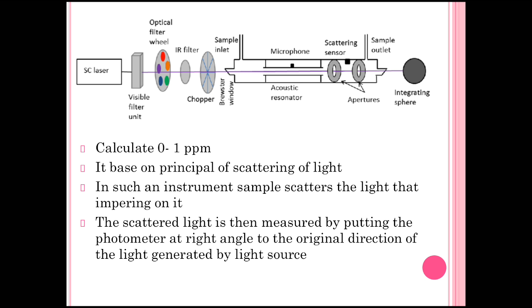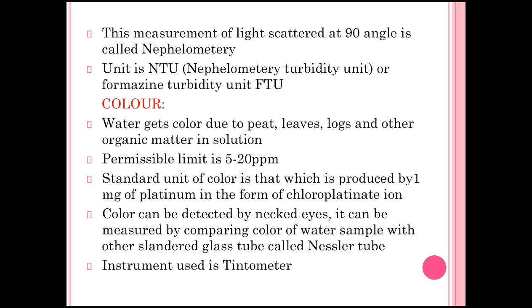We can calculate the scattered light by using that photometer at a right angle to the original direction of the light generated by a light source. This measurement of light scattered at a 90 degree angle is called nephelometry.